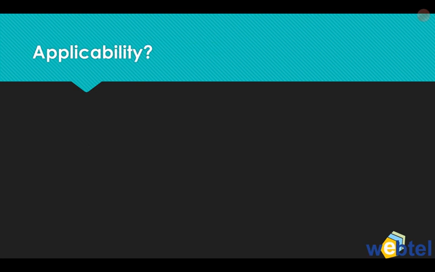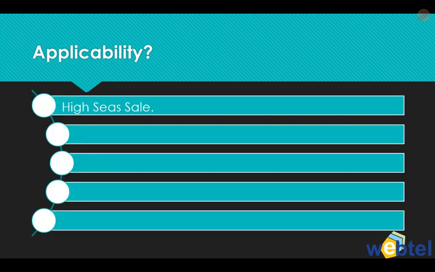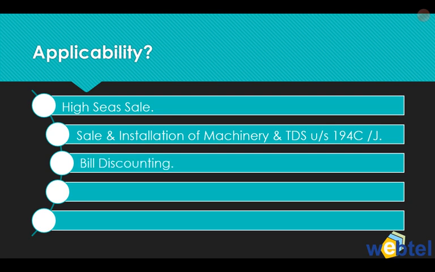Then more about applicability. What about applicability to high seas sales? It's not applicable. Sale and installation of machinery where TDS is already deducted under section 194C or 194J: since TDS is already deducted, it will not be applicable. Then in the case of bill discounting or purchase of bills, again it is not a sale. That is why TCS shall not be applicable under 1H.